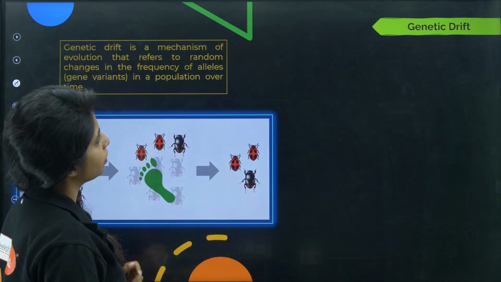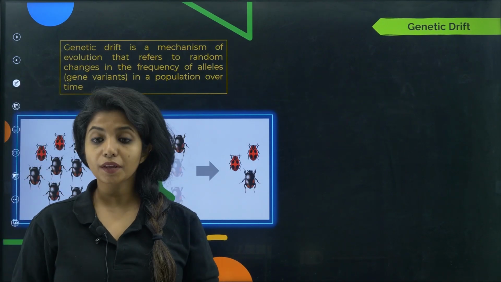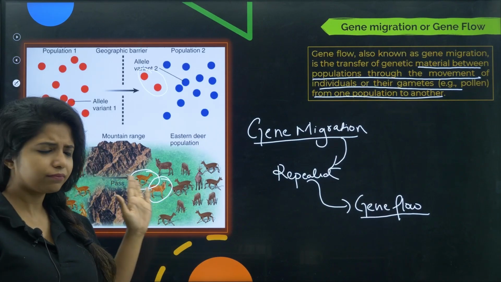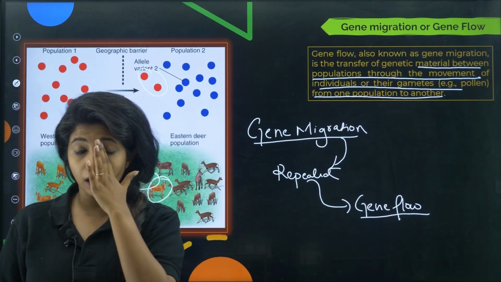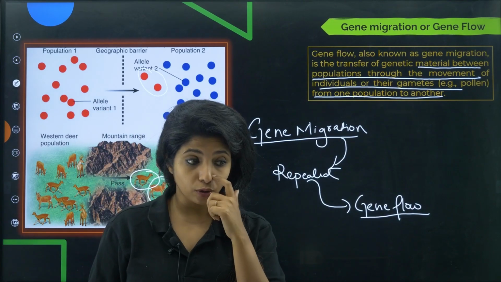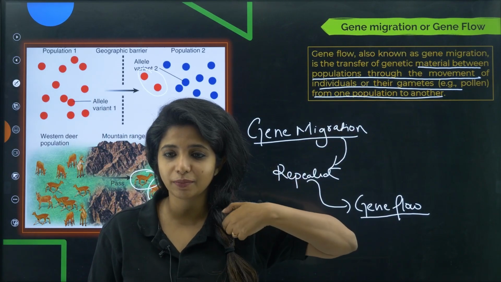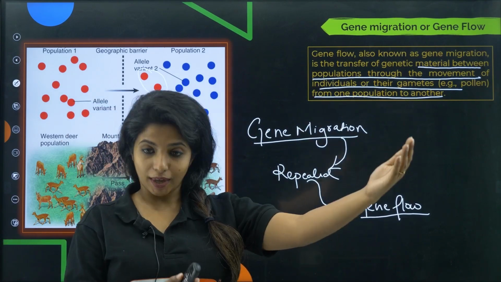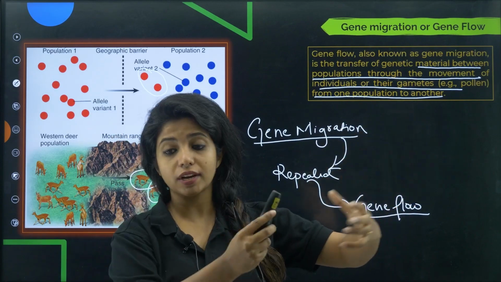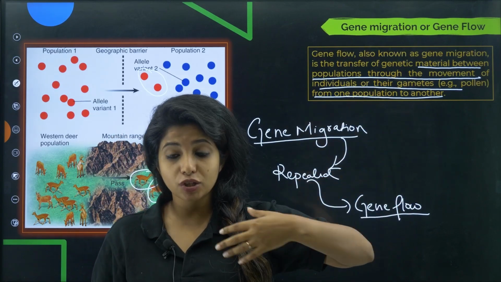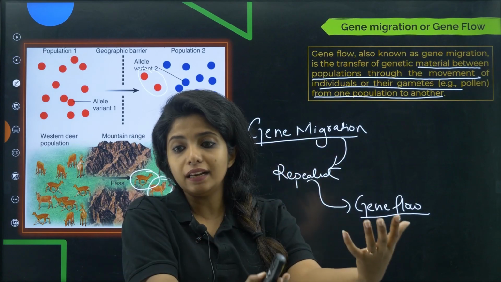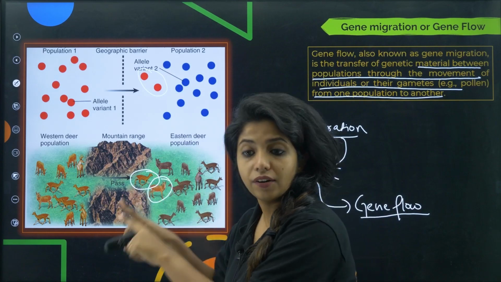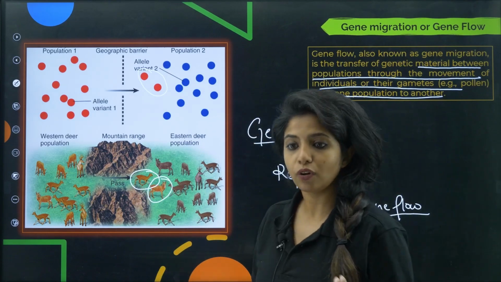Okay, now going ahead, what do we have? We have genetic drift. Before that, people can move. For example, I am in India, and tomorrow I decide to move to Australia. My genes are also going with me, because all my cells are going with me. Or do you think my cells will stay here and I'll go? Everyone goes together, and hence I am going to change the genetic makeup of that particular place. There is one more person and one more set of alleles added over there, and from here I am deleting mine. So there is a reduction here and an addition there, and that is going to affect the gene frequency.